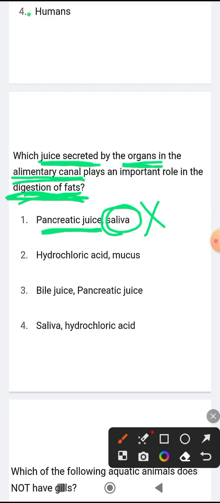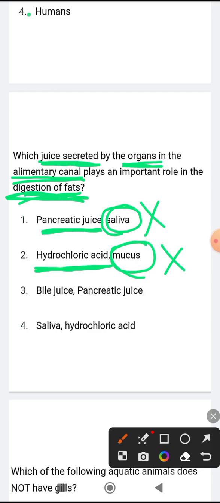First of all, hydrochloric acid is not a juice, and secondly it has no function in the digestion of fats. Also mucus has no function in the digestion of fats. So here it is not the correct answer. What does hydrochloric acid do? It just makes the food easy for the rest of our digestive system to break down.